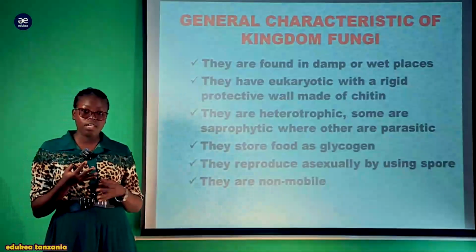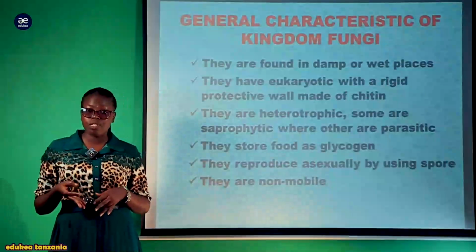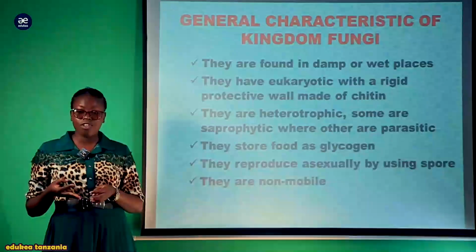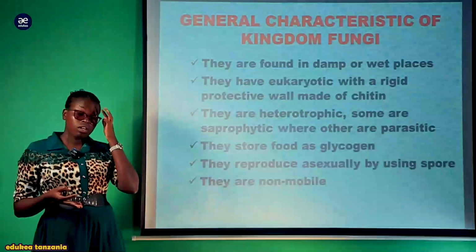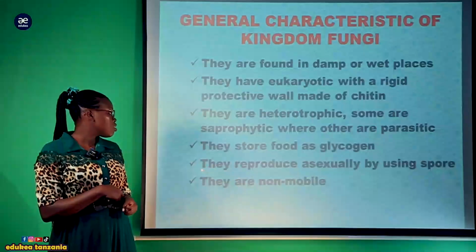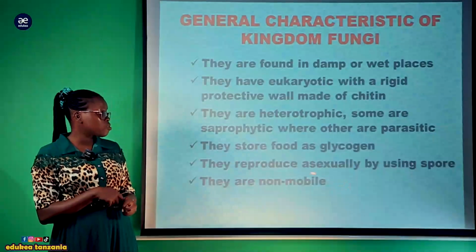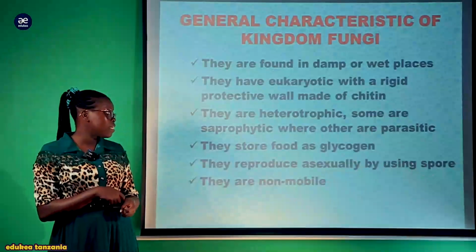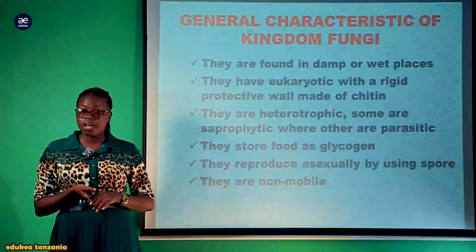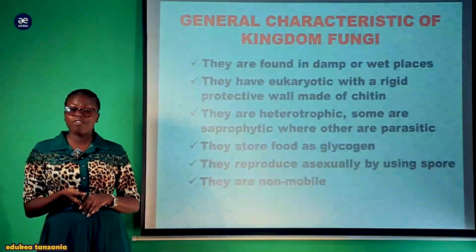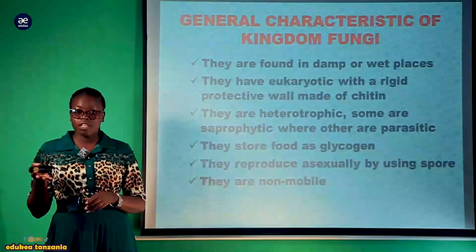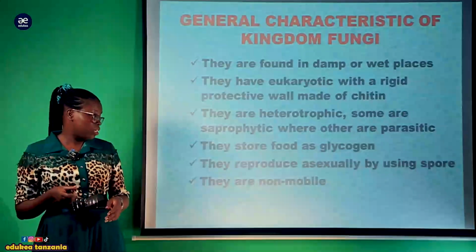This is one of the distinguishing characteristics between fungi and plants, which store food in the form of starch. Also, they reproduce asexually by using spores. Some species reproduce both sexually and asexually. A spore is a small unicellular structure that is capable of developing into a mature one when it falls in favorable conditions.